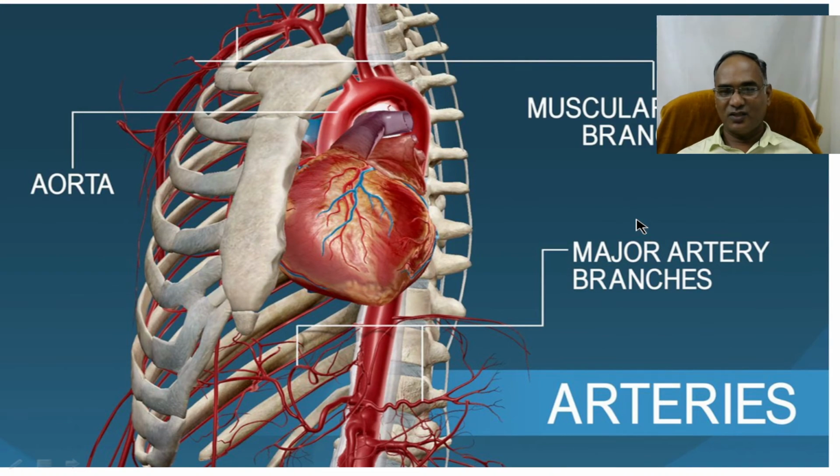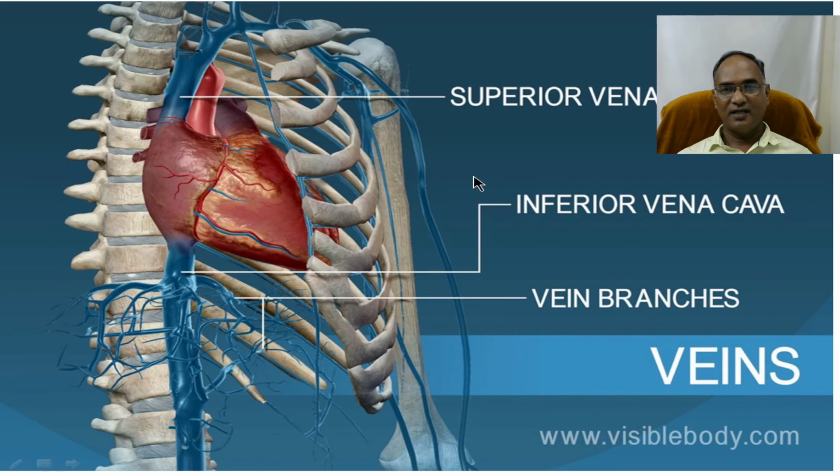And when you talk about arteries, there are different arteries. The first is the main artery, the aorta, then the muscular artery, then the major arteries and arterioles. These are the things we have to remember about arteries. Another thing is veins: the superior vena cava, the main vein, and the inferior vena cava, with the vein branches.